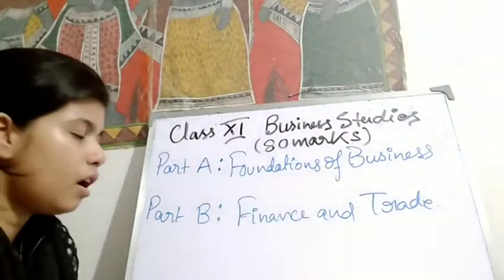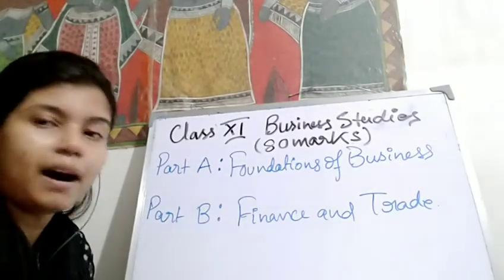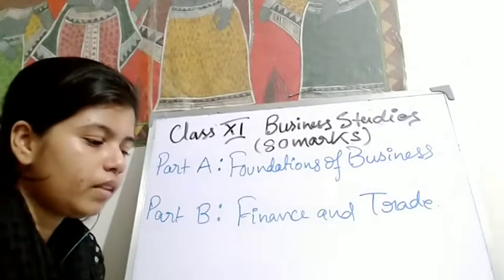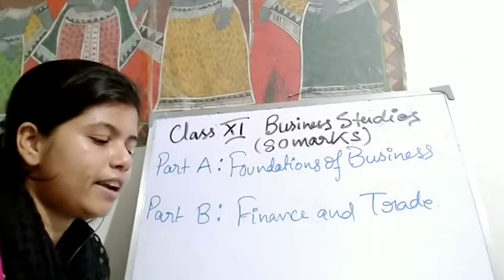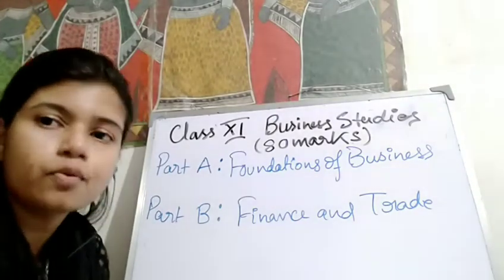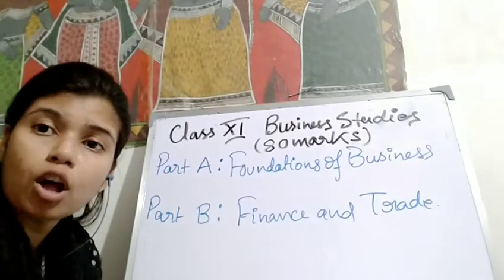Next, we will discuss part B. In part B we have various forms of business finance, from where the business collects its finance, what the sources of business finance are. Next we have the forms of small business.